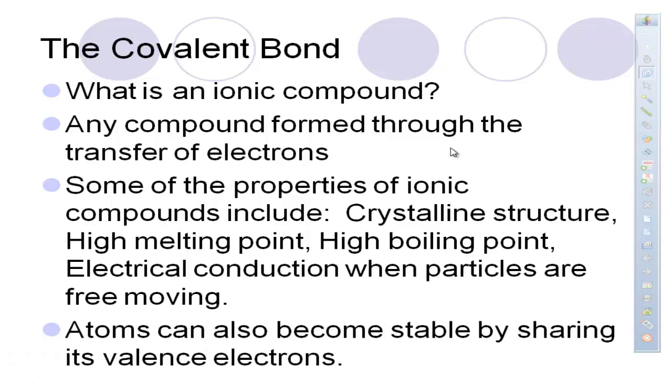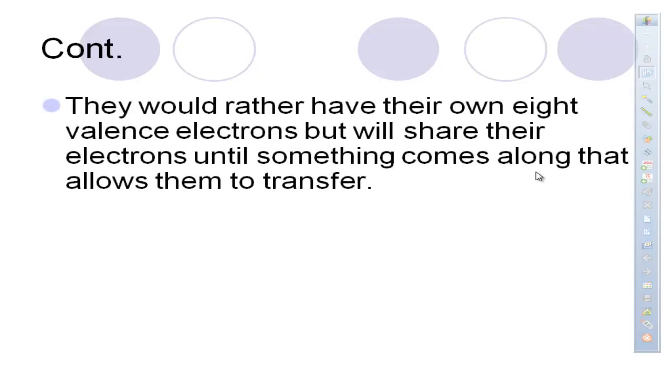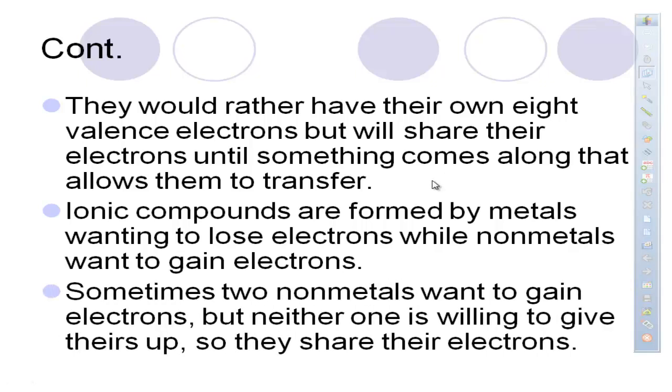Atoms can also become stable by sharing their valence electrons. Now the thing that I want to tell you is they would rather have their own 8 valence electrons. They would rather form ionic bonds because when you transfer your electrons, one by gaining and one by losing, what we're saying is each of those particles is going to have their own 8. When we share, we're basically doing it long enough until something comes along allowing us to transfer those electrons to get our 8. Ionic compounds again are going to be formed between metals that want to lose electrons while nonmetals are going to want to gain electrons.